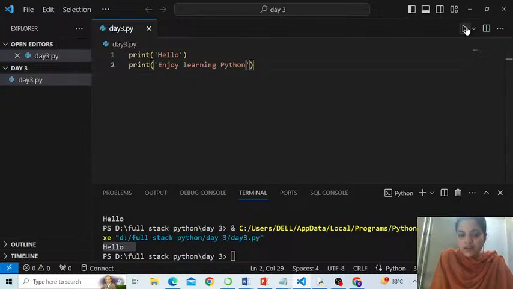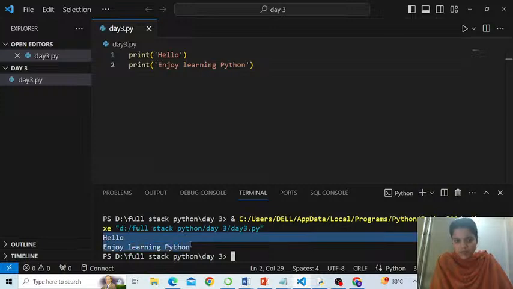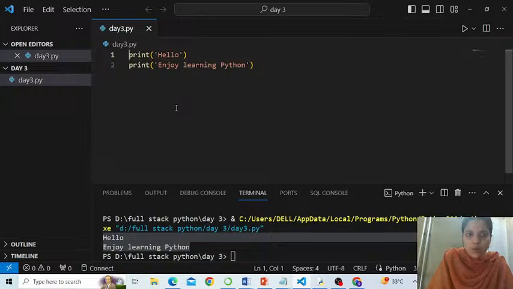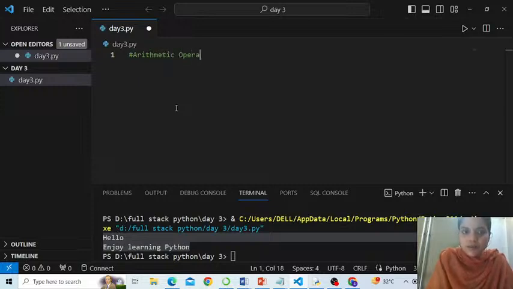And if I say run, this is how the output is being displayed, in two lines. Is that okay? Fine. I don't want them, so either you comment this or you remove them. I get rid of it. Save this. Right. So the first type of operator we are learning is arithmetic operators.